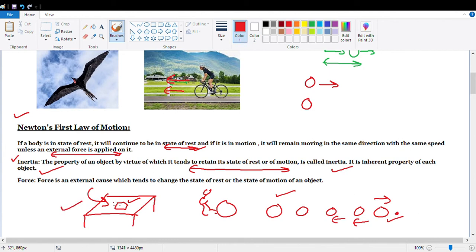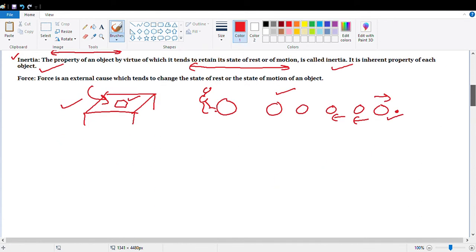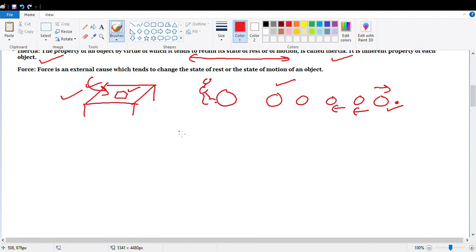But if you pick the book from one point and put it at another point, like you take this book from the table and put it on another table, basically you need to apply a force. Until you apply the force, the book will try to maintain its state of rest.